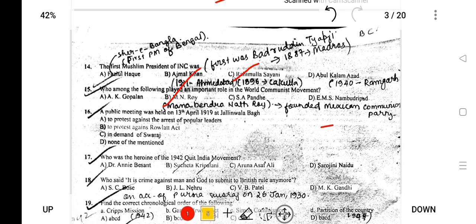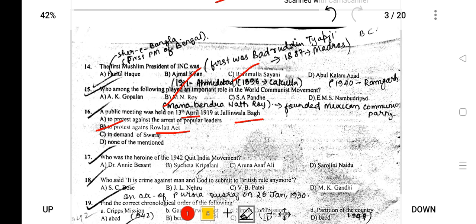A public meeting was held on 13th of April 1919 at Jallianwala Bagh. This was to protest the Rowlatt Act. The Rowlatt Act was basically an act, also known as the Anarchical and Revolutionary Crimes Act, in which a person could be arrested without any warrant, basically like AFSPA but more stringent.